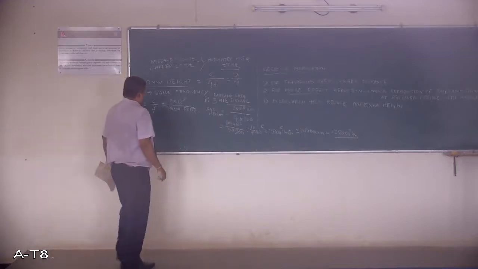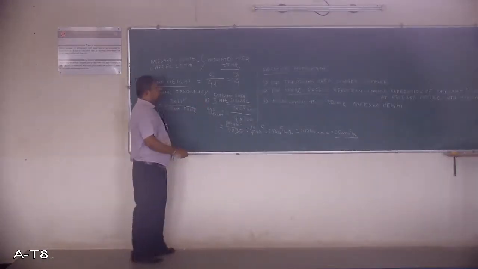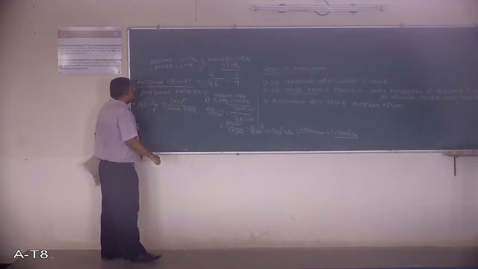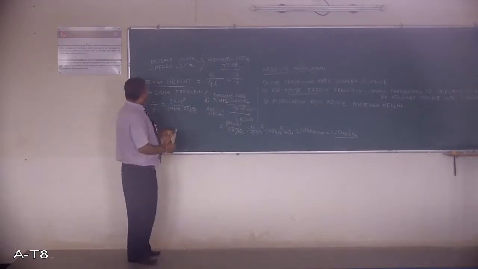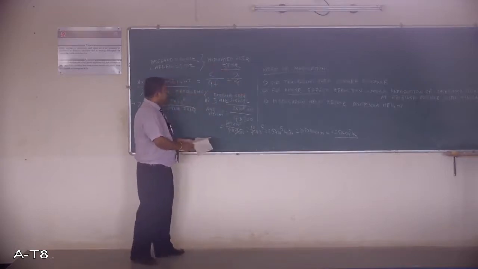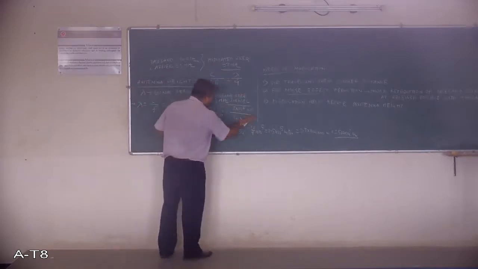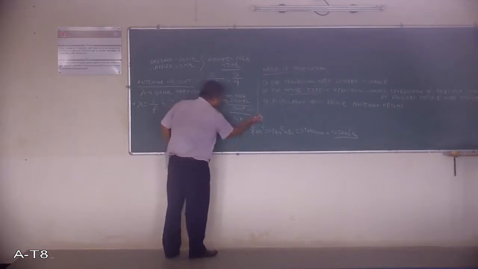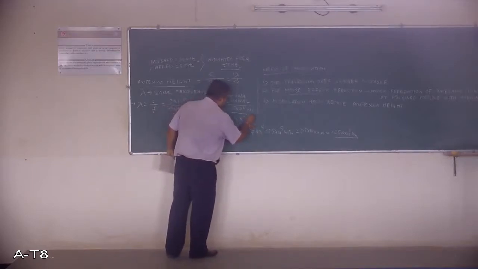So in case number 2, whenever I increase the modulated signal frequency from the baseband signal of 300 Hertz to 3 megahertz, how much will the antenna height be? In that case, only this thing will change. So this will be 3 into 10 raised to 6.